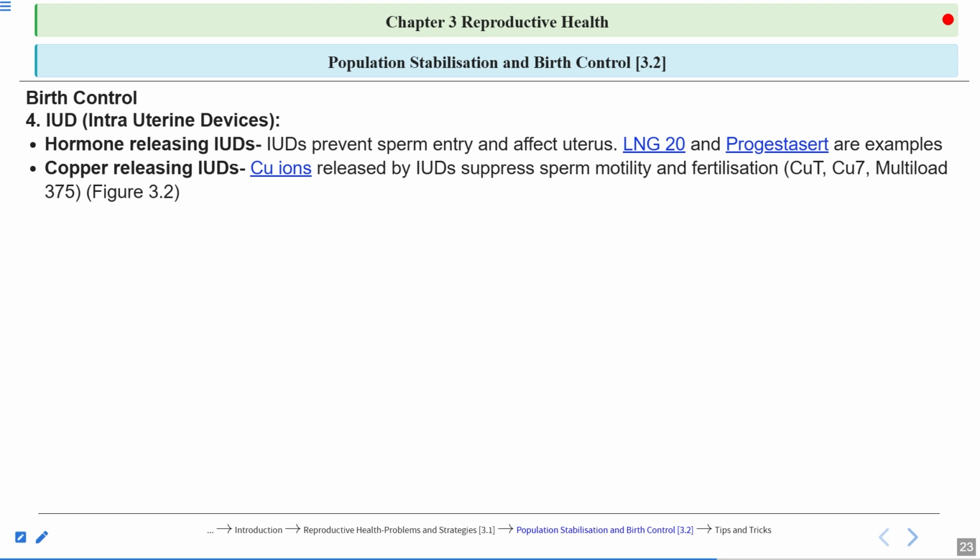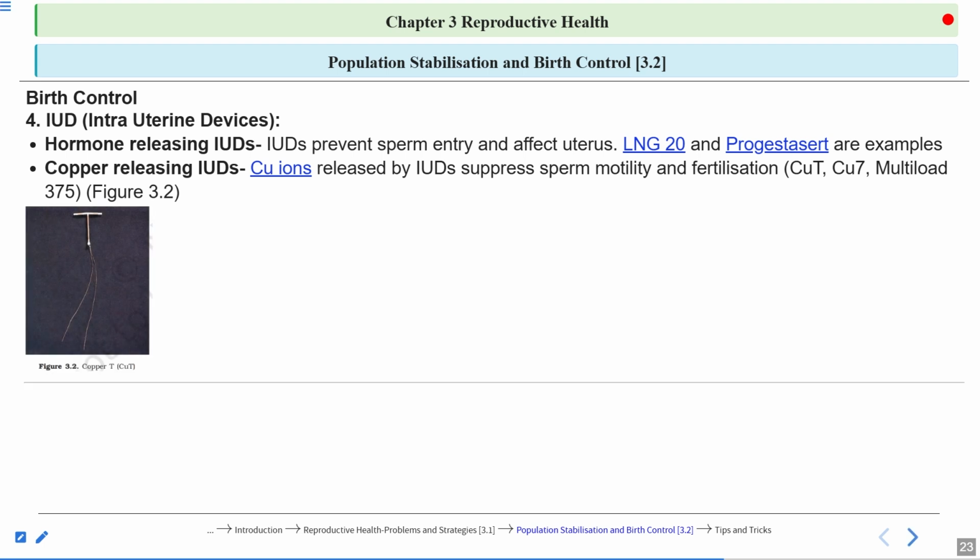Next one is copper-releasing IUDs. They release copper ions, and these copper ions suppress the sperm motility and they prevent the fertilization. Examples are Copper T, Copper 7, and Multiload 375. Here you can see in this image, this is Copper T.